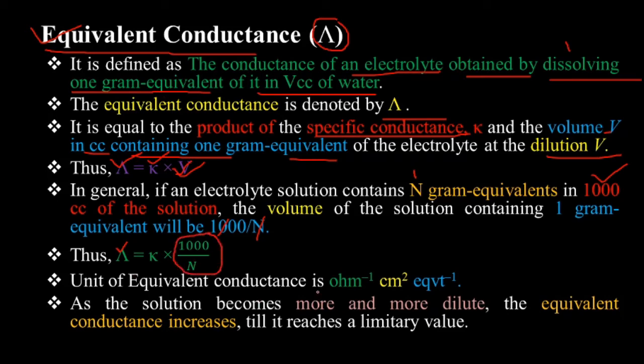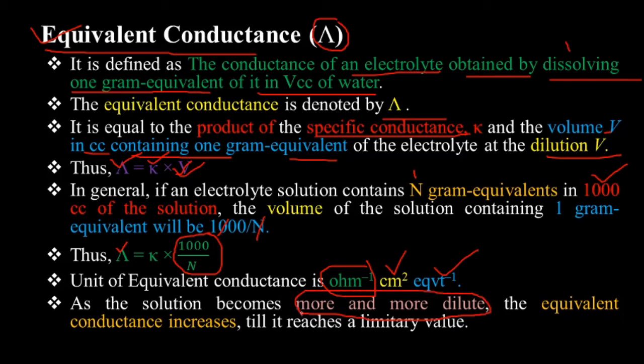The unit of equivalent conductance: we know the units of specific conductance, and putting those units for this value, the unit of equivalent conductance is per ohm centimeter square per equivalent. And the equivalent conductance increases when the solution becomes more and more dilute.